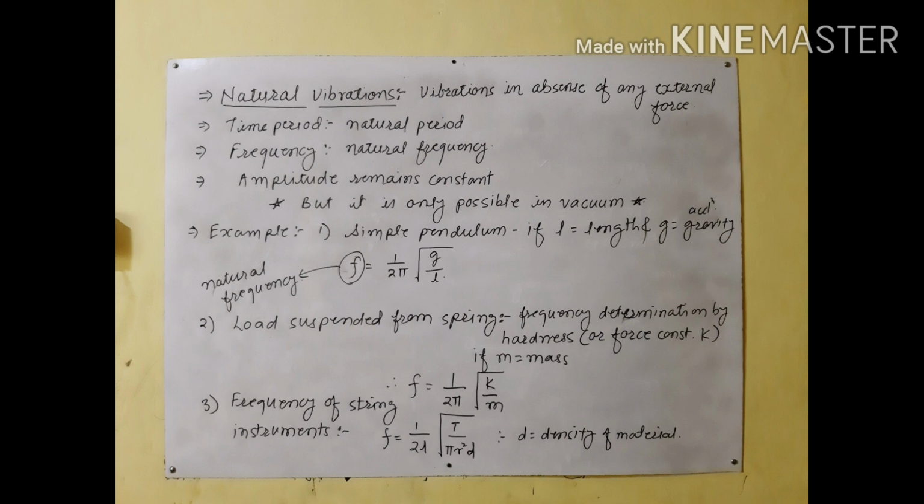If the string is plucked at 1/4 length of the string from one end, it vibrates in two loops. This vibration is called the first subsidiary vibration of frequency 2f. Similarly, if the string is plucked at 1/6 length of the string from one end, it vibrates in three loops. This vibration is called the second subsidiary of frequency 3f. Thus the different modes of vibration in a stretched string are of frequencies in the ratio 1:2:3.